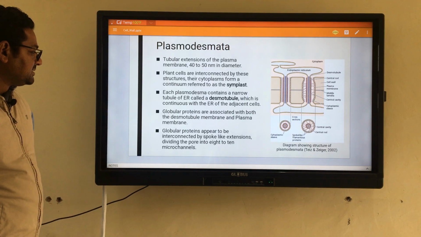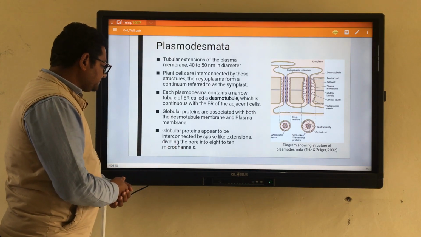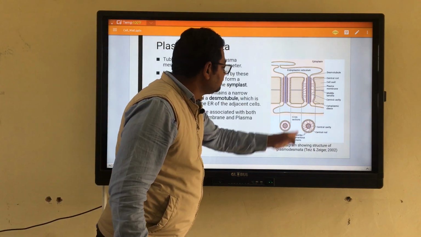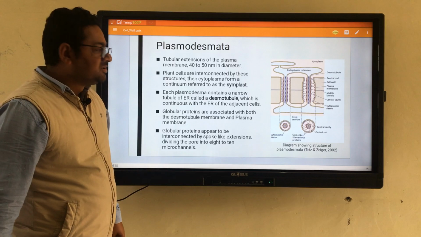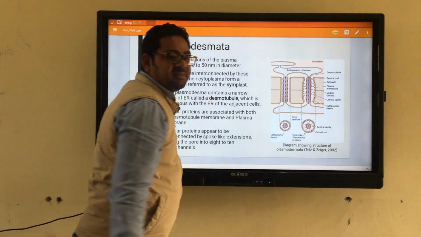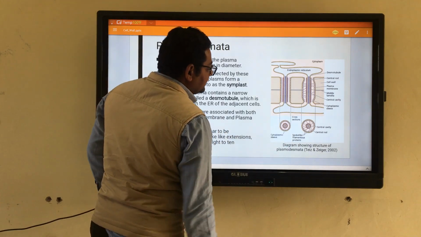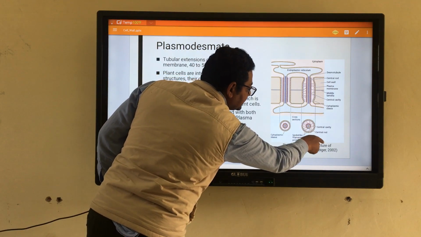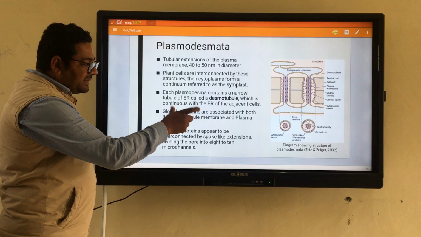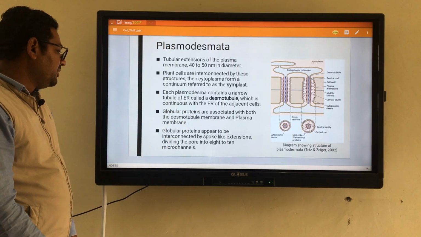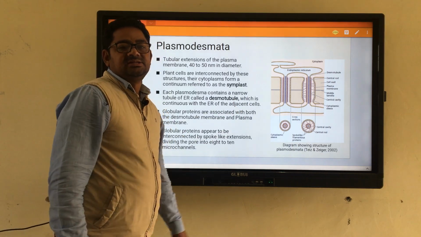These globular proteins are connected with these tubules or the plasma membrane by certain interconnections, extensions, rods and filamentous proteins. They divide this particular pore into 8 to 10 microchannels.